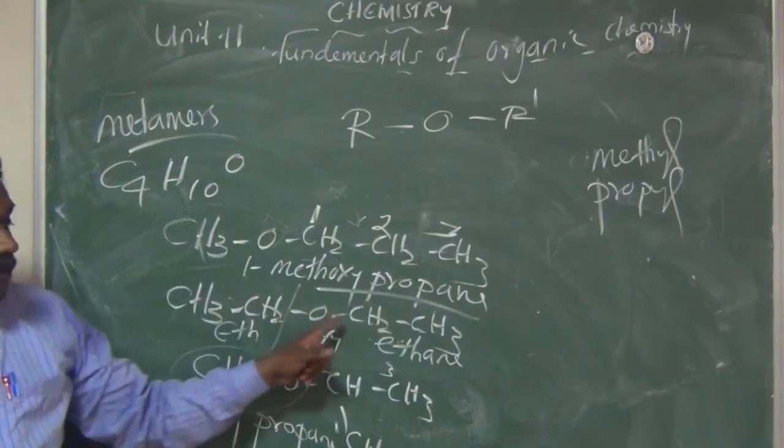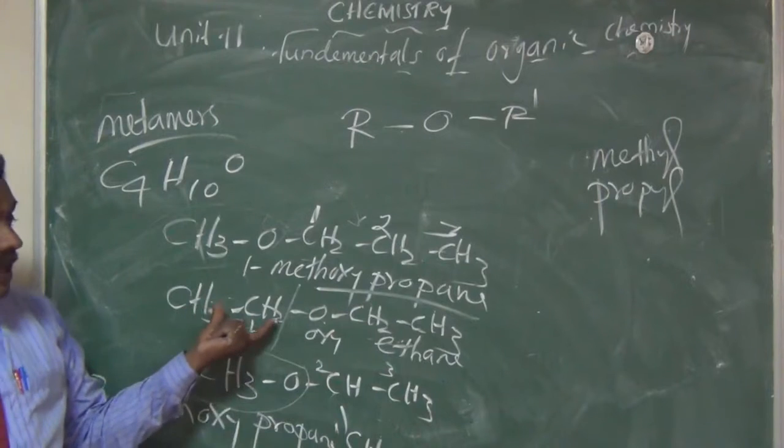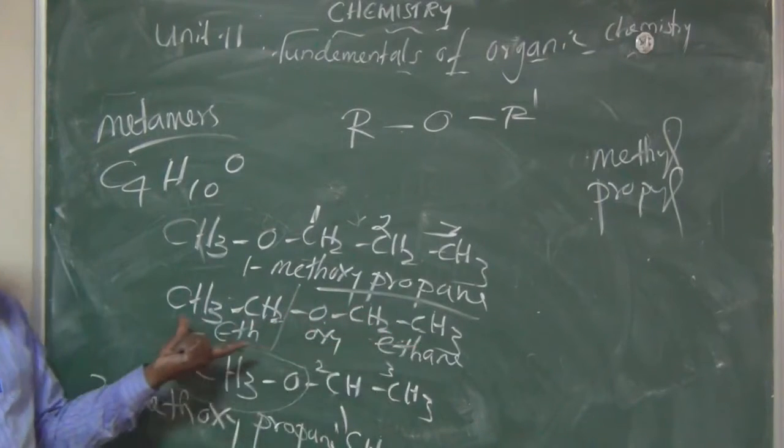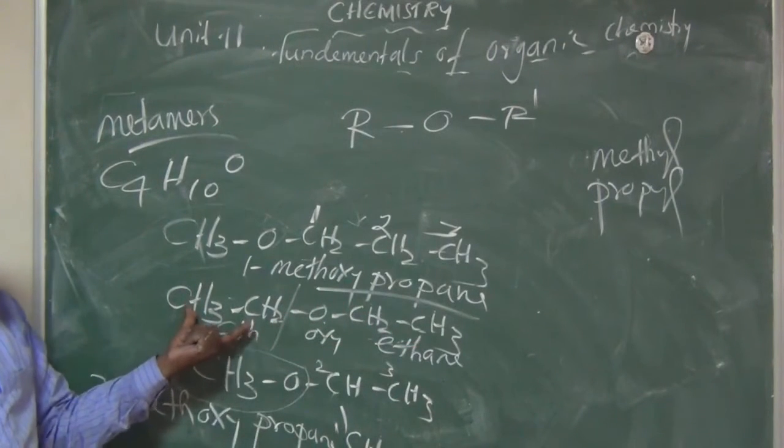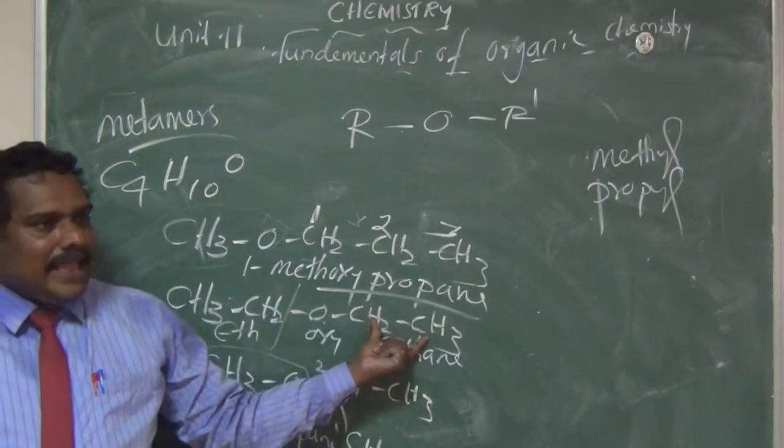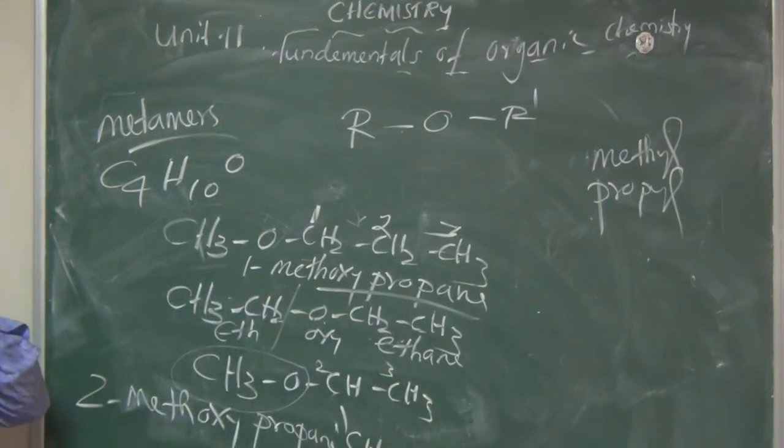The second compound here also has an ethyl group. There also it has an ethyl group. The ethyl group can be said as eth. So the name is ethoxyethane.